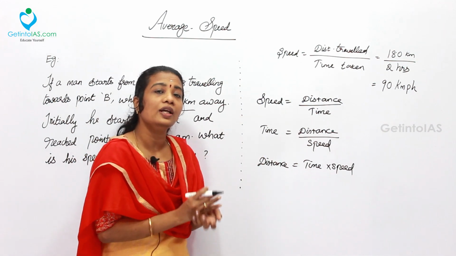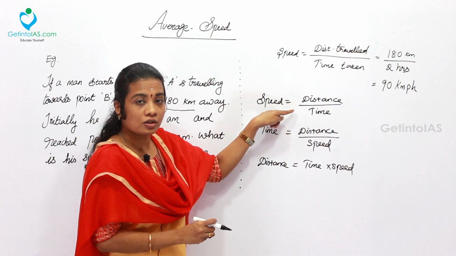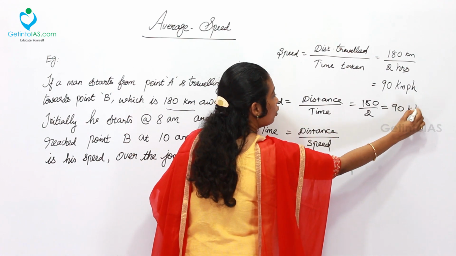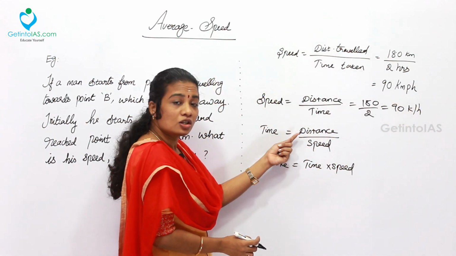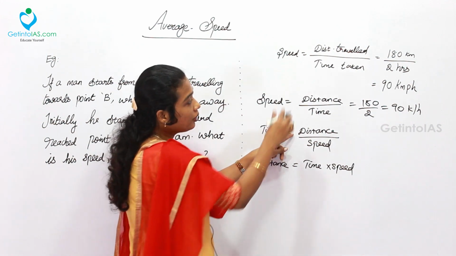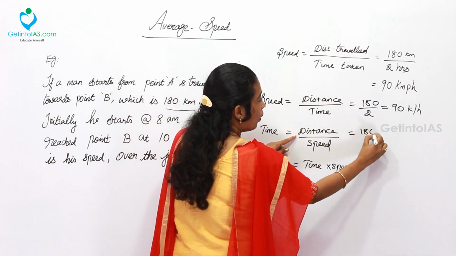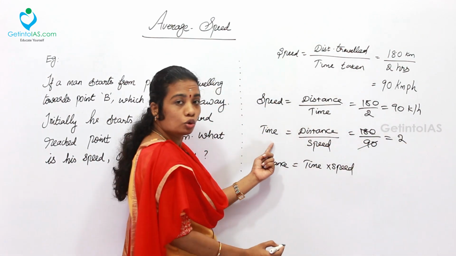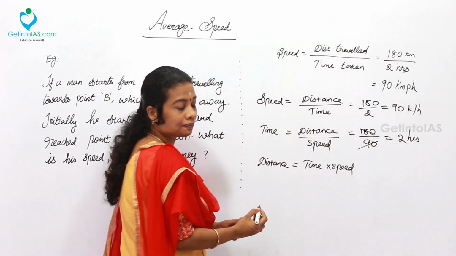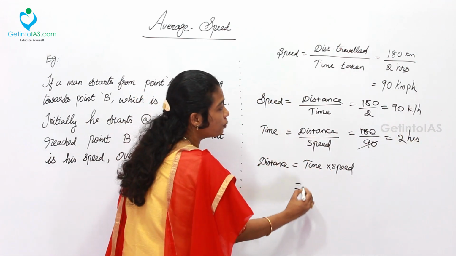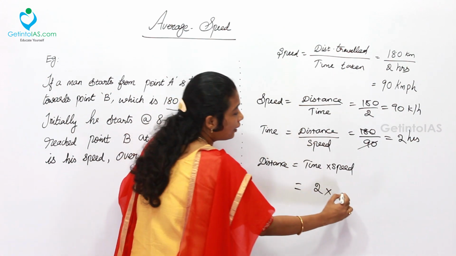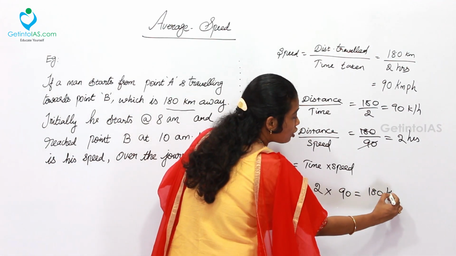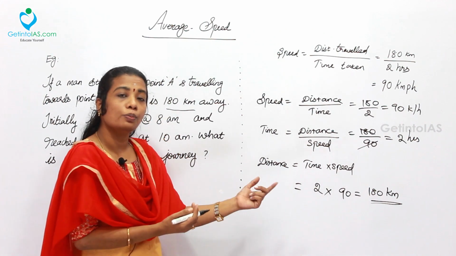Now we are going to evaluate the average speed. For example, speed is equal to distance by time. What is the total distance? 180 by 2. You will get the speed 90 km per hour. Similarly, if distance and speed are given in the question, in order to find time, you can directly take the distance 180 and the speed 90 km per hour. So directly you can cancel, and what remains is 2. 2 is the time, so we take it in terms of hours. Then distance is equal to time into speed. The time is 2 hours, into speed 90 km per hour. Total distance is 180. We have written distance in terms of kilometers. So finally the answer is 180 km, and vice versa.